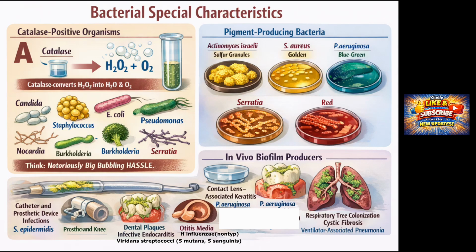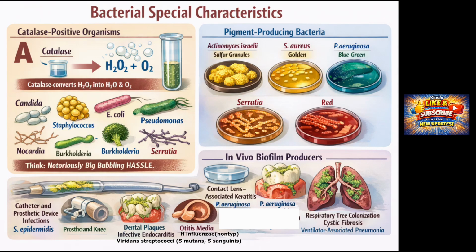Examiners classically test this concept by asking why certain organisms cause repeated abscesses, pneumonias, lymphadenitis, or osteomyelitis in patients with chronic granulomatous disease, with organisms such as Staphylococcus species, Serratia, Burkholderia cepacia, Nocardia, Aspergillus, Pseudomonas aeruginosa, Escherichia coli, Helicobacter pylori, Listeria monocytogenes, Candida, and Bordetella pertussis being particularly high yield. The unifying feature is not morphology or gram stain but the enzymatic ability to detoxify hydrogen peroxide, which directly explains their enhanced survival in immunocompromised hosts.